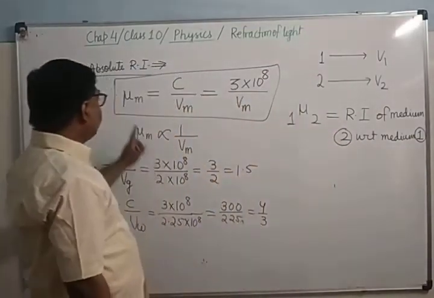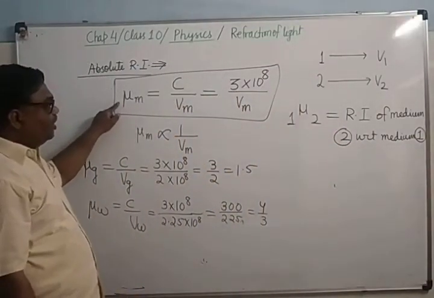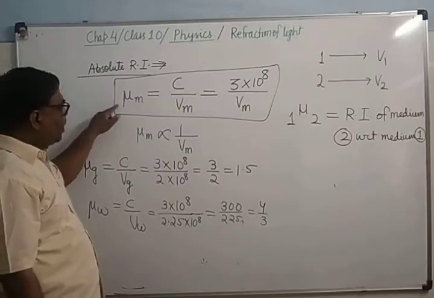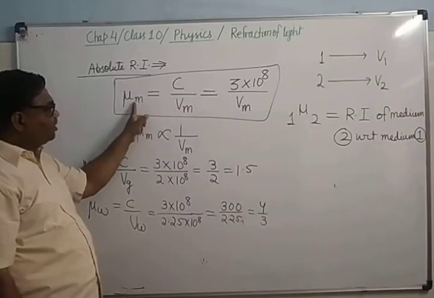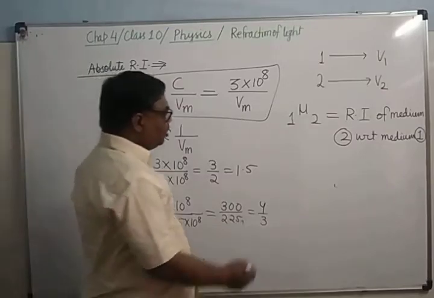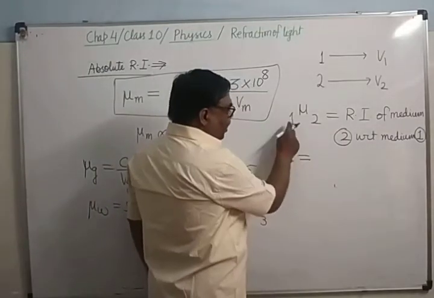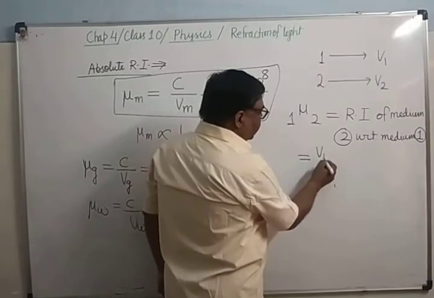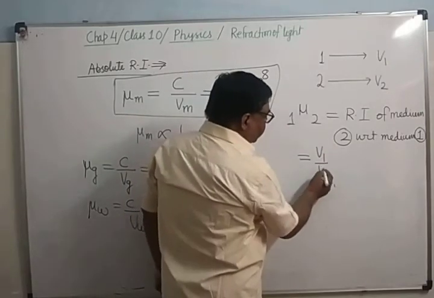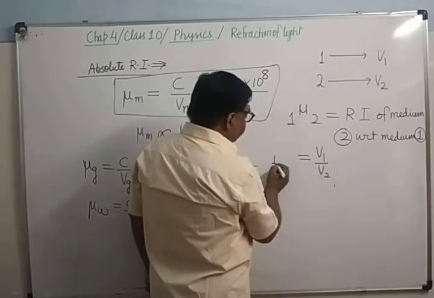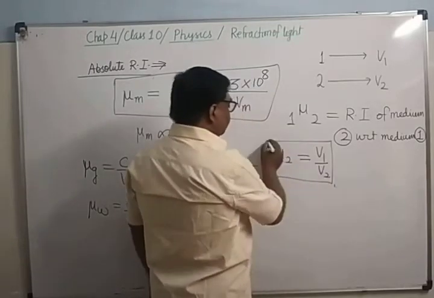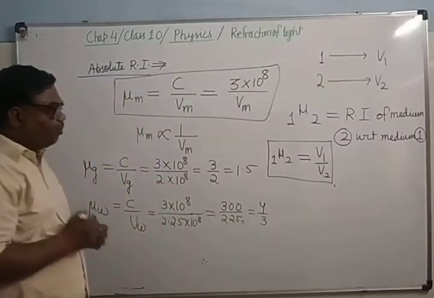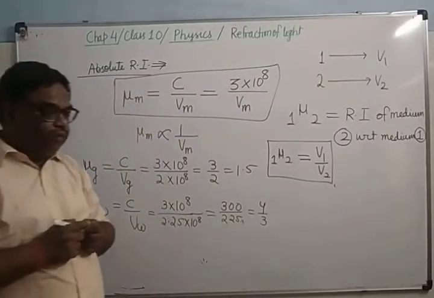When we are determining with respect to air, the velocity of light in air is in the numerator and the velocity of light in the medium is in the denominator. So here also the velocity of light of medium 1 will be in the numerator and of medium 2 in the denominator. That means 1 mu 2 equals V1 upon V2. This is also one formula.